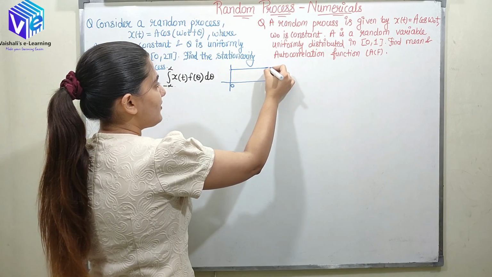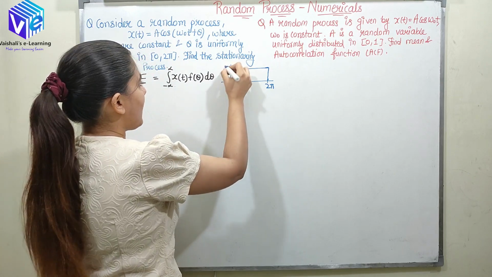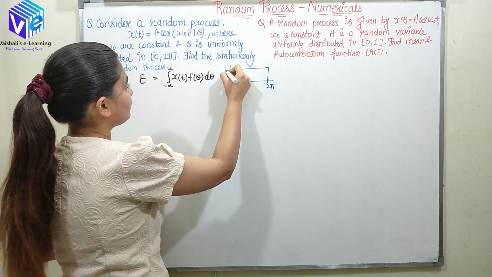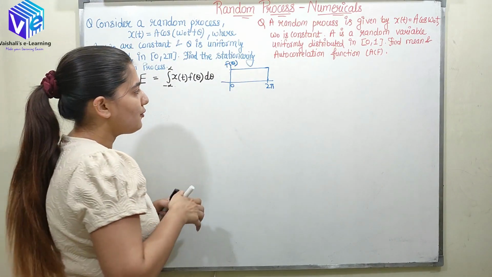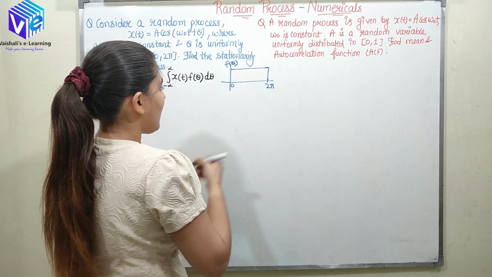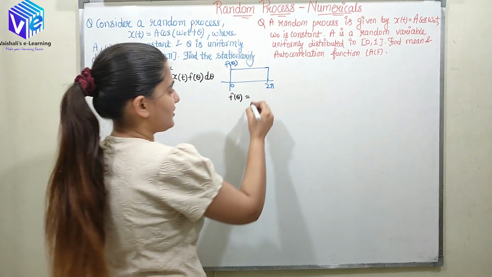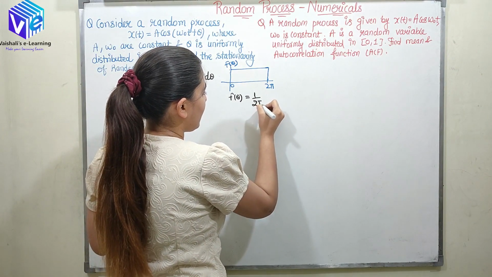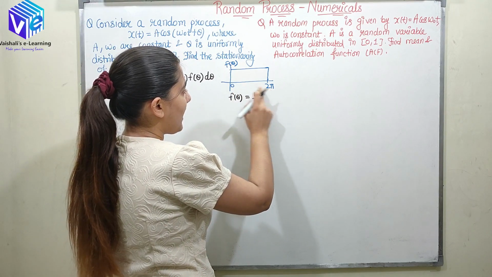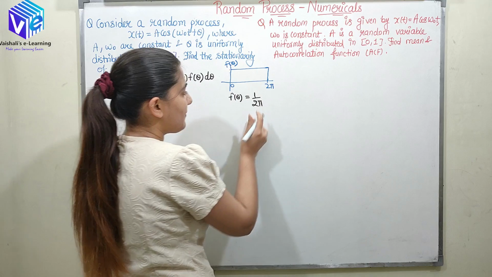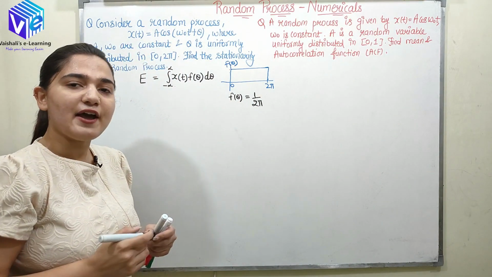How do I represent a uniformly distributed function? I represent it as 1 upon b minus a. So b is 2 pi, minus 0, so 1 upon 2 pi minus 0 would be 1 upon 2 pi. So this is how I can represent f of theta.